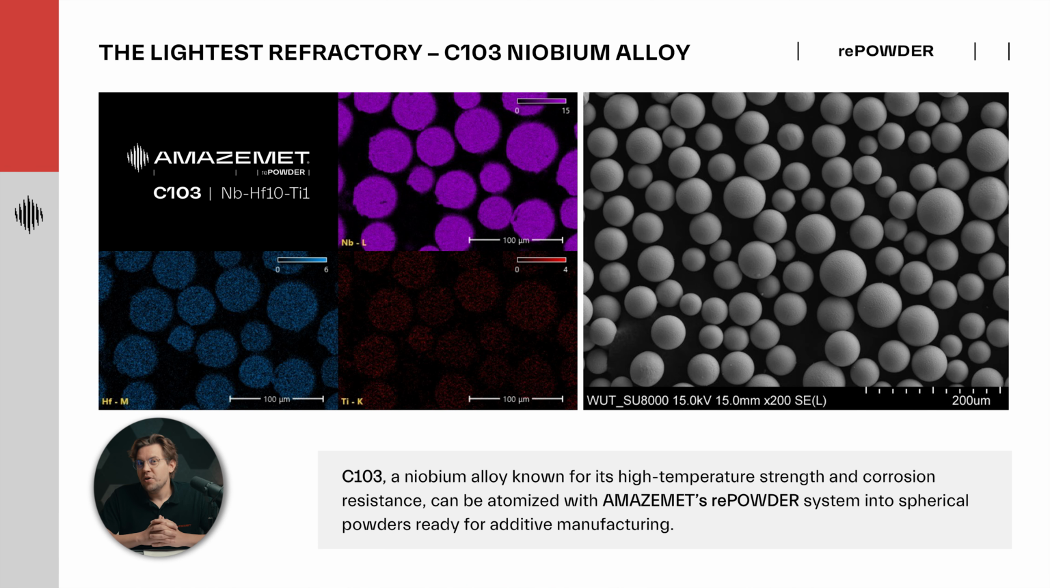Recently, a lot of attention was brought by C103 niobium alloys. Niobium, hafnium and zirconium system is one of the best alloys for additive manufacturing with ultra-high temperature properties. Such an alloy was also successfully processed by rePOWDER. Talking about refractories, we can also show you an example of rhenium.